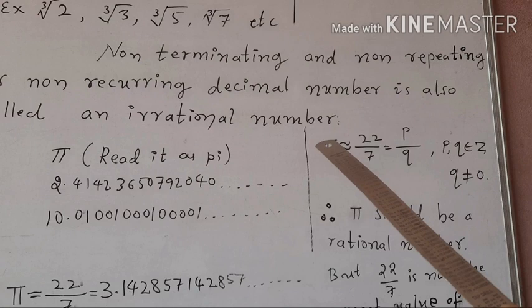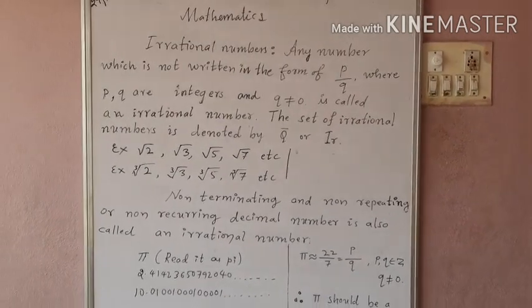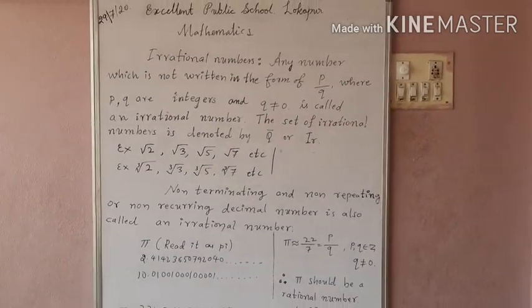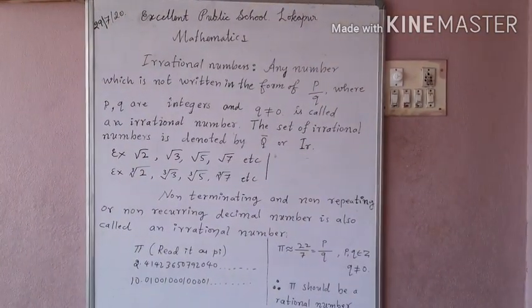So children, such non-terminating and non-repeating decimals are irrational numbers. Hope children, today you learnt the two definitions of irrational numbers. Okay?